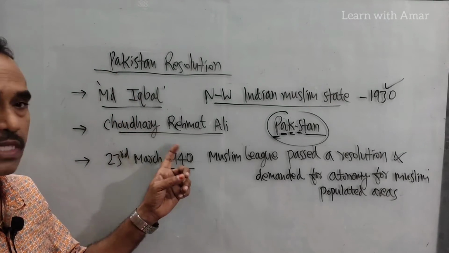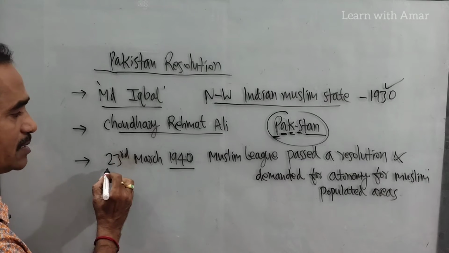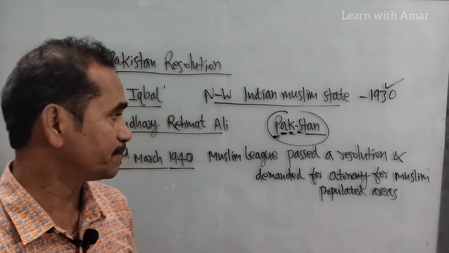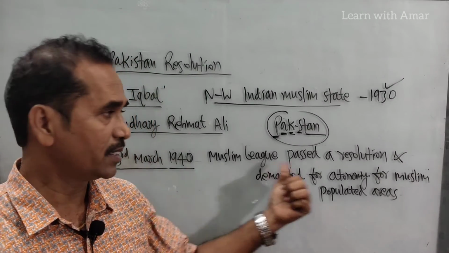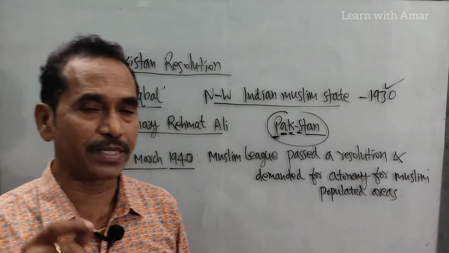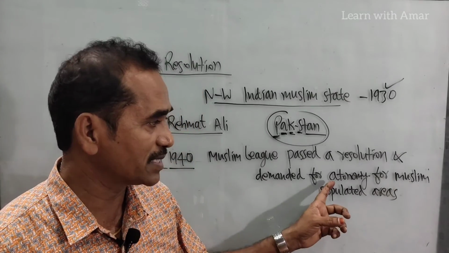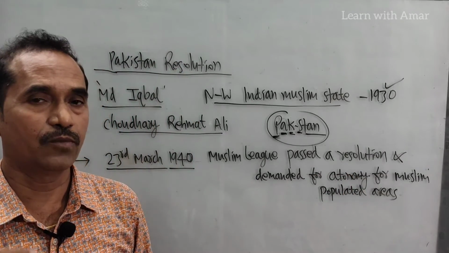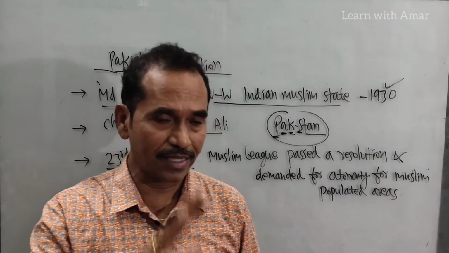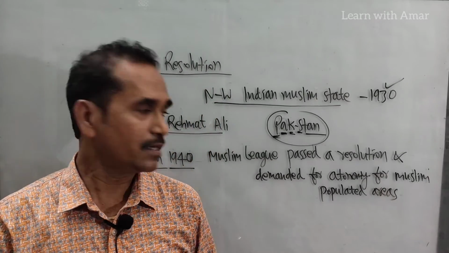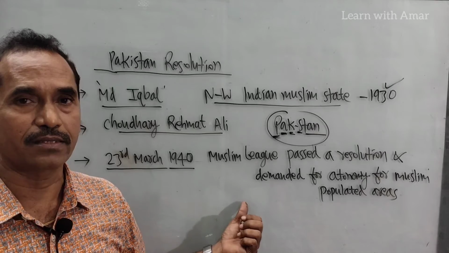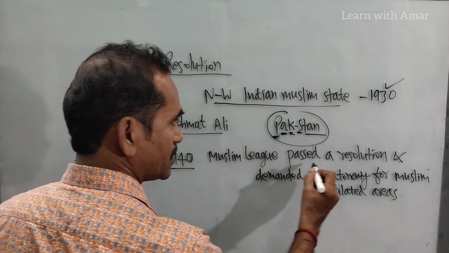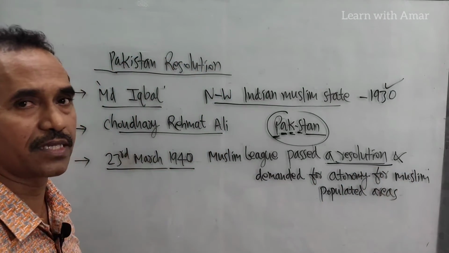Later, on 23rd March 1940, Muslim League made a resolution, and it demanded not a separate country but autonomy for Muslims, that regions where the Muslim population is more in number should be given autonomy. Here there was no separate country demand, but later Muslim League considered this resolution as asking for a separate country.